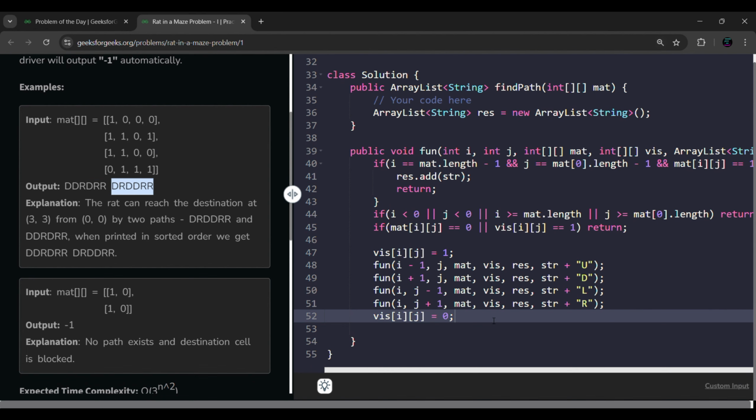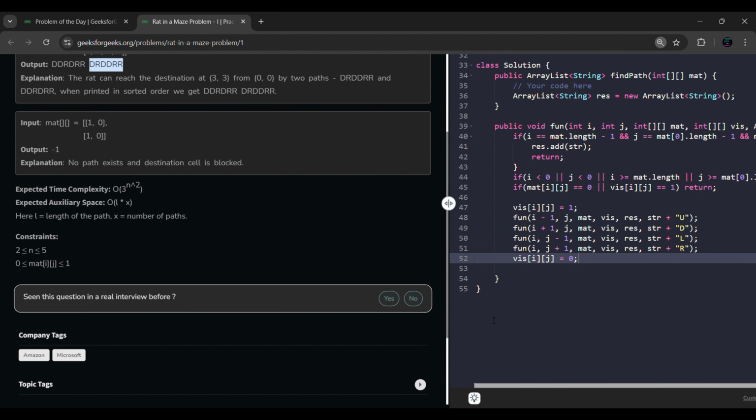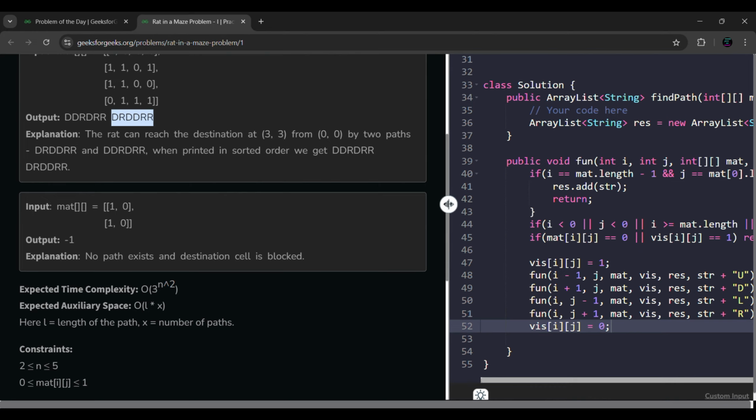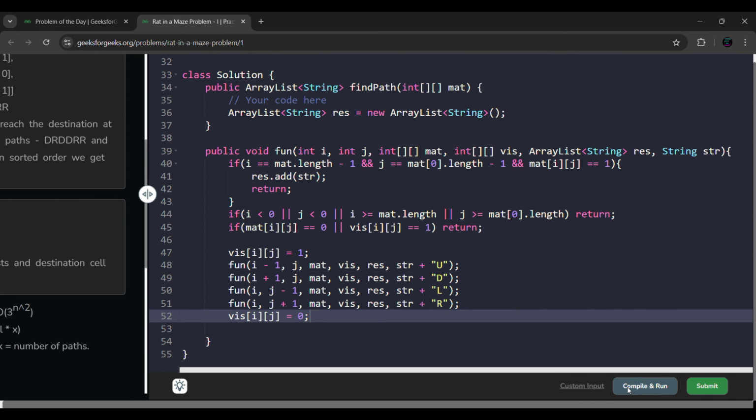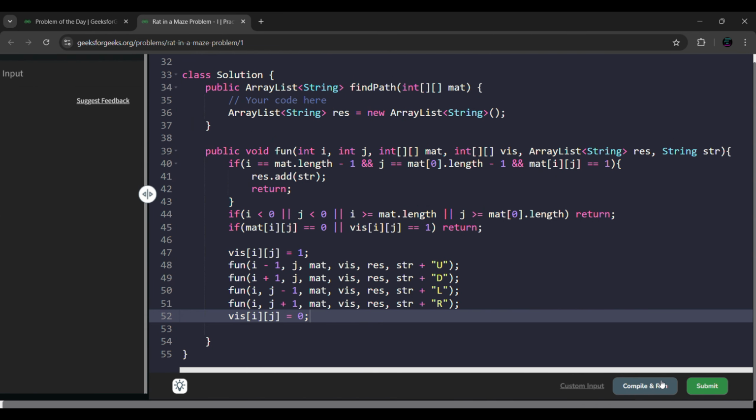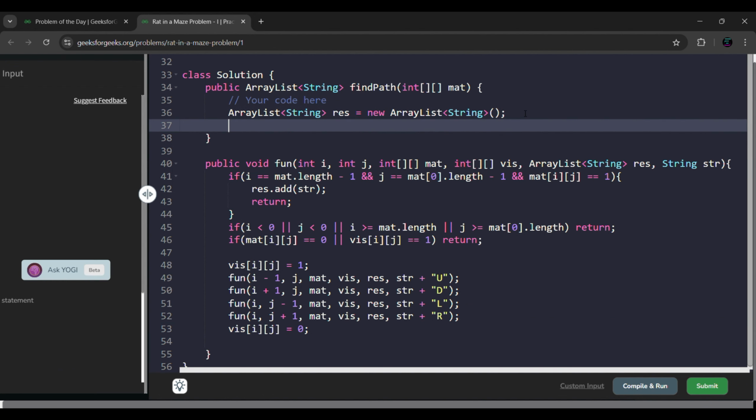So that's it. Let's try to run this solution. Compile and run. Oh, we didn't make any function calls, right? So int visited is equals to new int mat dot length, and along with this mat of 0 dot length.